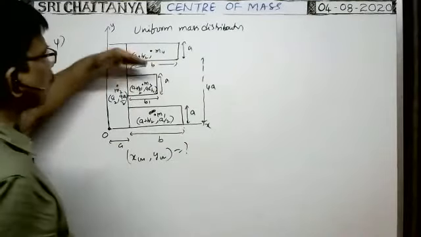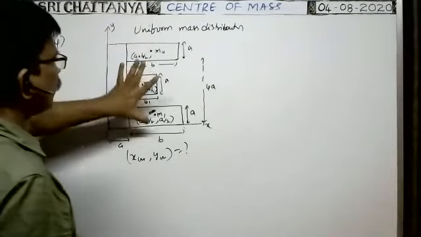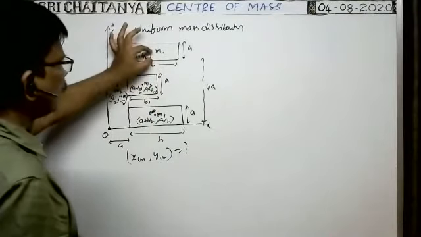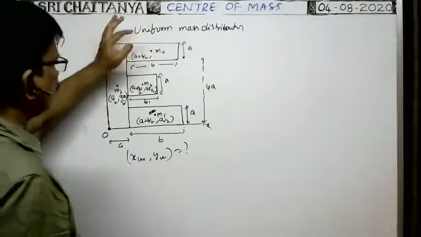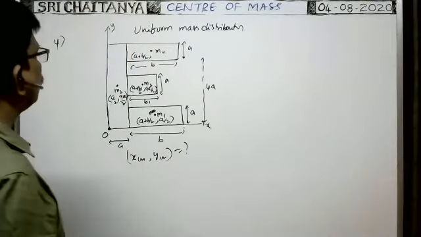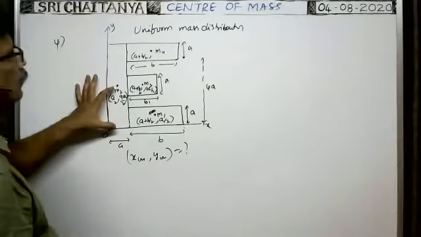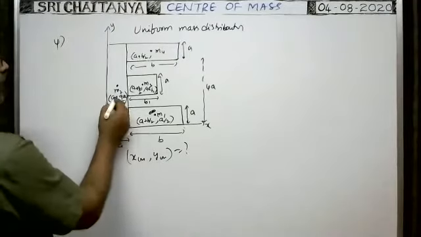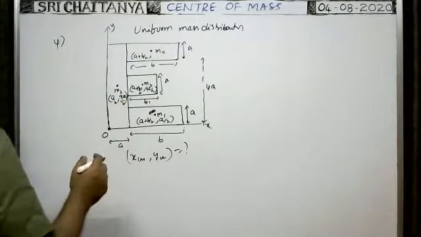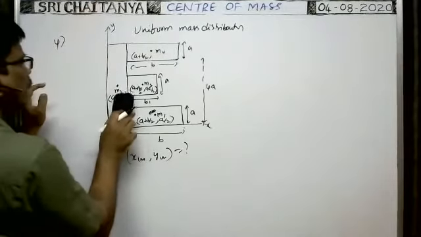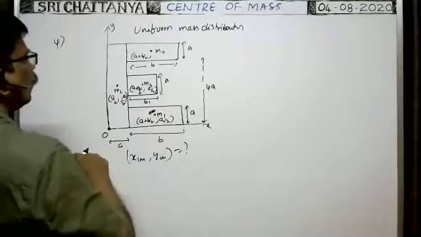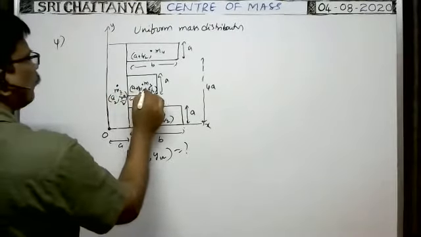Along the y-axis where the central mass lies, we see this is 4a plus a by 2. Sorry, is it correct? It is 5a by 2 only, no? It is not 9a by 2. You see, this total length is 5a. In that half, that means 5a by 2. Here also 5a by 2. Here also 5a by 2.